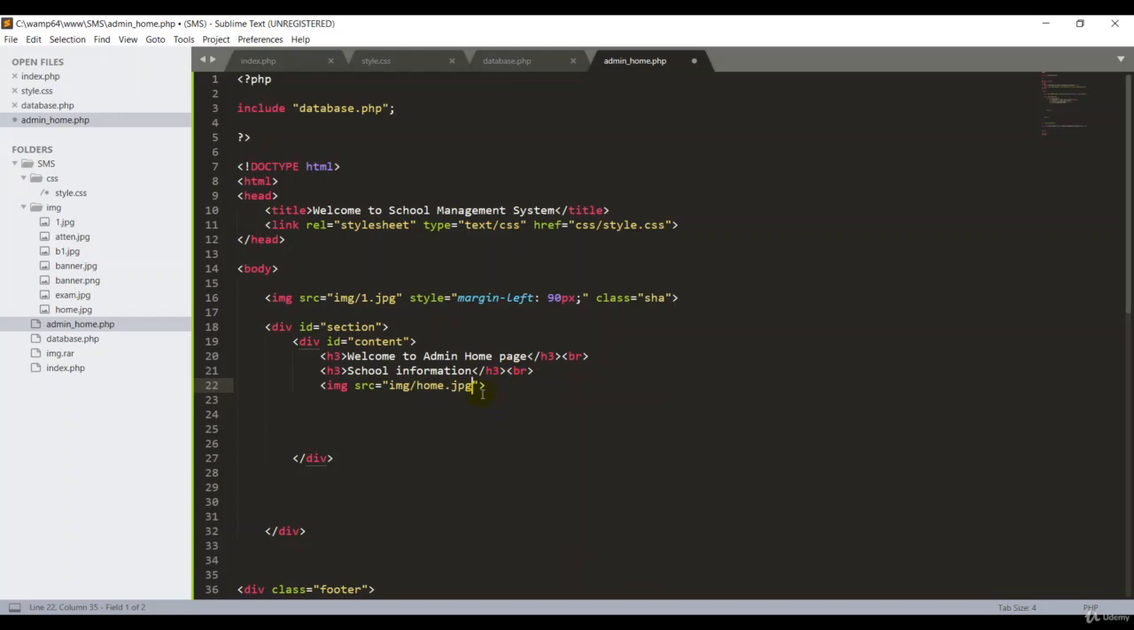I want to add some design for this image, so here I can add class imgs. I put this on the image. This class is for our CSS. We can talk later about these things.